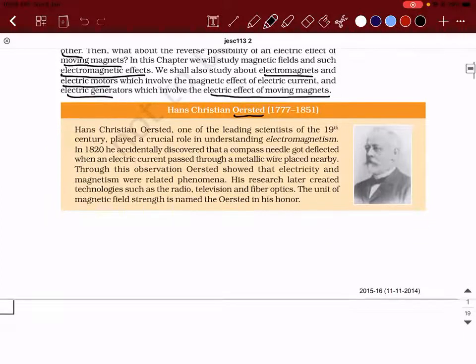Okay. So he was one of, I'm just reading this out, he was one of the leading scientists of the 19th century. He was one of the crucial parts in understanding the concept of electromagnetism. So in 1820, what happened? He accidentally, during his lecture, discovered that a compass needle got deflected when an electric current passed through a metallic wire placed nearby. Through his observation, Oersted showed that electricity and magnetism were related phenomena.